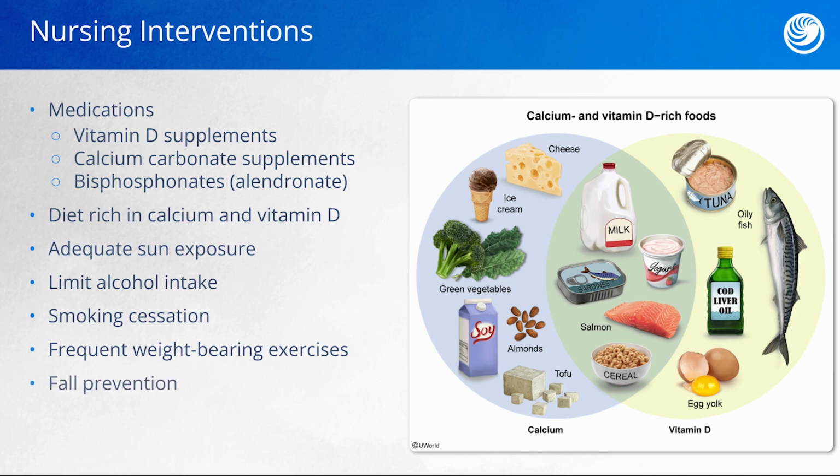We want to include fall prevention in our education with our clients. This will include not only shoes that support the body and the arches, but also home safety, things such as within the bathroom, handles, grab bars, to help with fall prevention. Other things that we could consider would be the throw rugs that are laying on the floors. Those can be slip and fall, or water on the floor. We also want to make sure that the client follows through on repeating bone density scans, as this will allow us to continue to watch the progression or slowing down of the disease process.